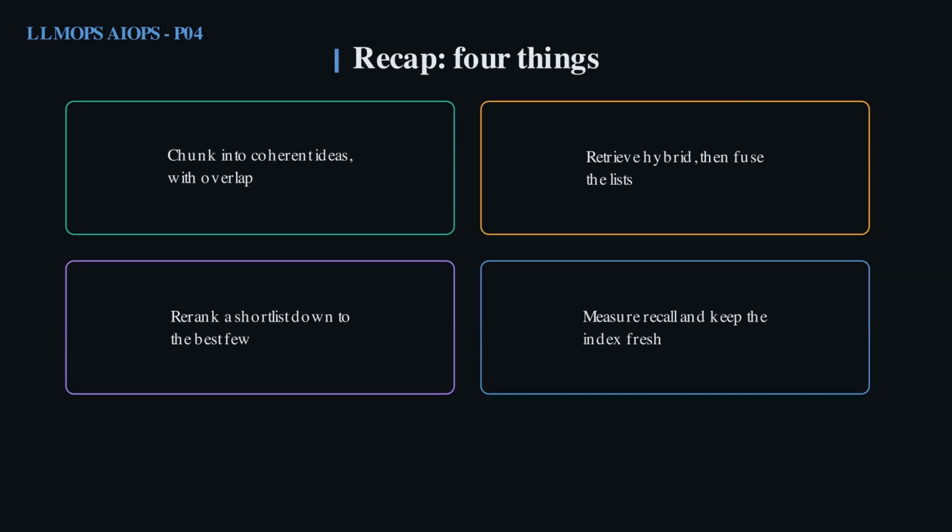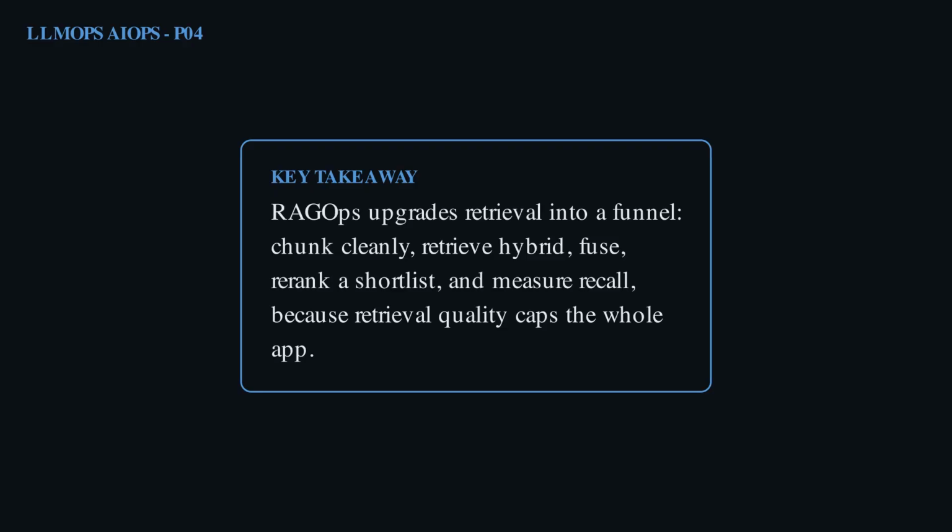Let us collect the 4 moves that make retrieval production grade. First, chunk documents into coherent ideas with a little overlap. Second, retrieve with both keywords and vectors, then fuse the 2 lists. Third, re-rank that shortlist down to the best few passages. And fourth, measure recall on a labeled set and keep the index fresh as documents change. Every one of those raises the ceiling that caps your whole RAG system. Skip them and the smartest model still answers from the wrong page. The one-line answer? Good answers still have to be safe answers. Guardrails next.